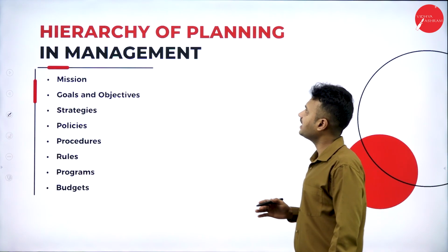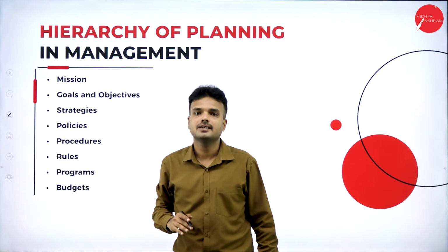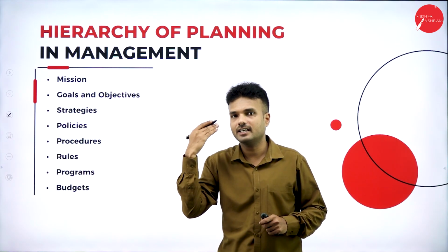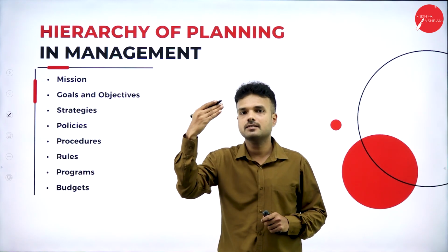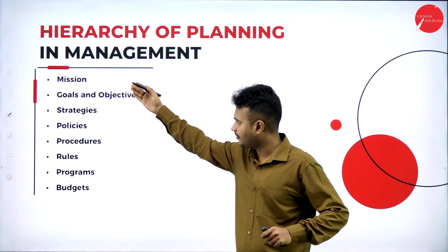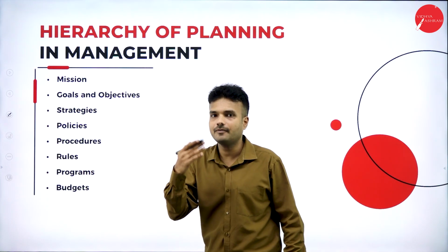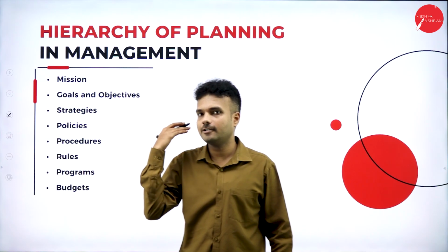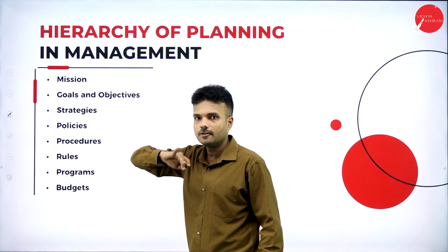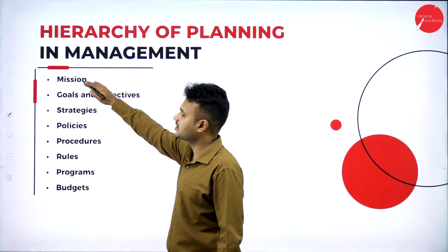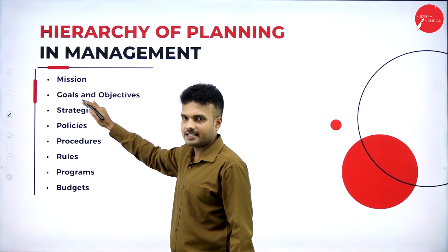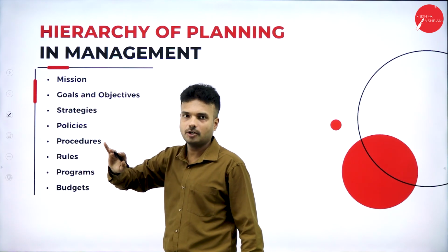So this is the hierarchy of plans of management. As we know, each and every step, each and every progress and each and every function of management has its own hierarchy. In the same way, the planning function also has its own hierarchy. So how is the planning function going to happen? Before making any kind of plan for the organization, there must be a mission for the organization. Based on the mission, we are supposed to fix the vision of the organization, that is nothing but the goals and objectives of the organization.